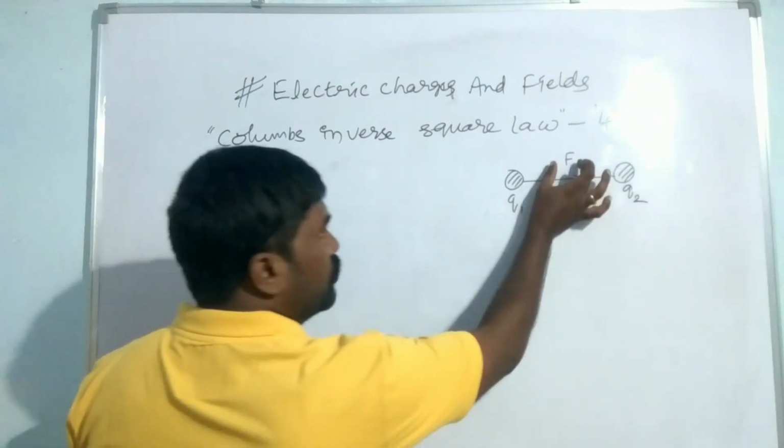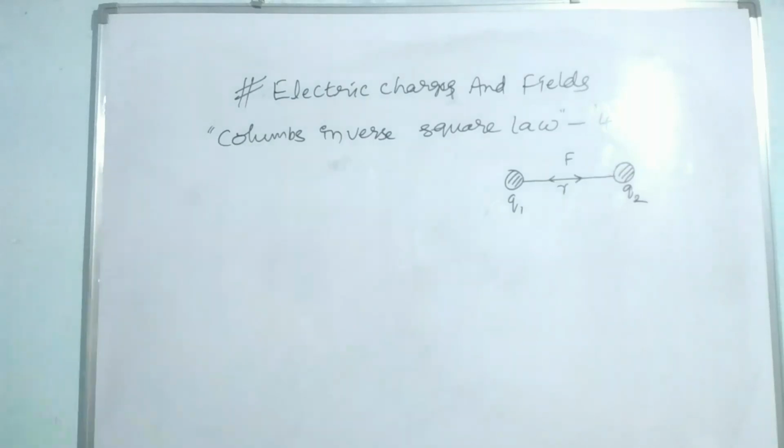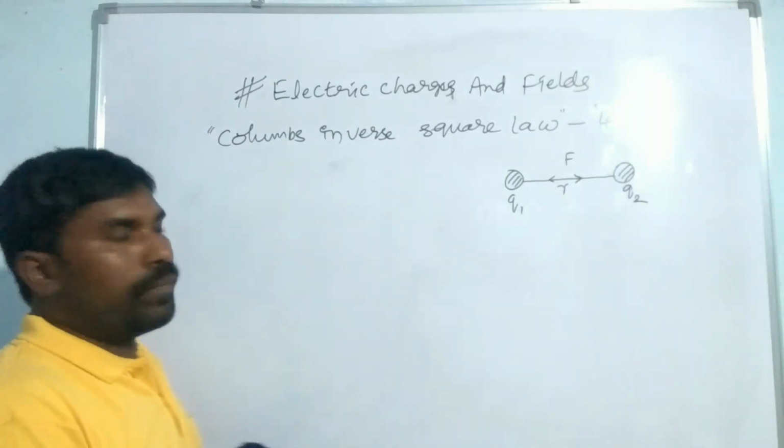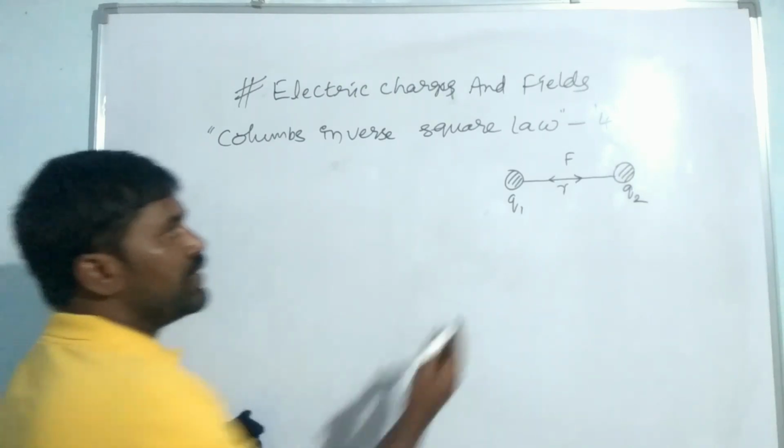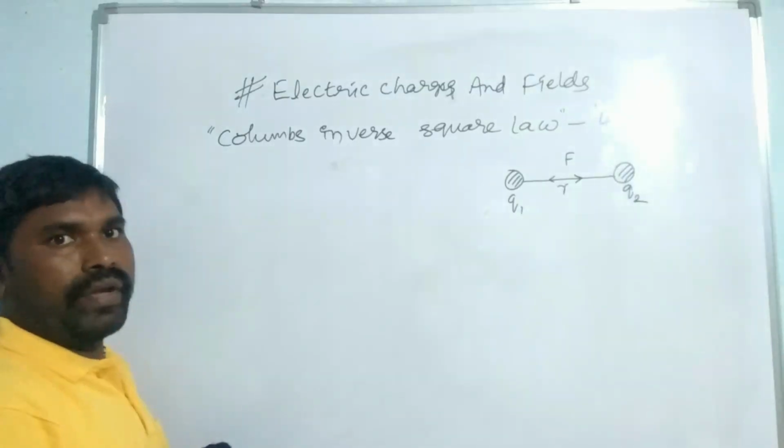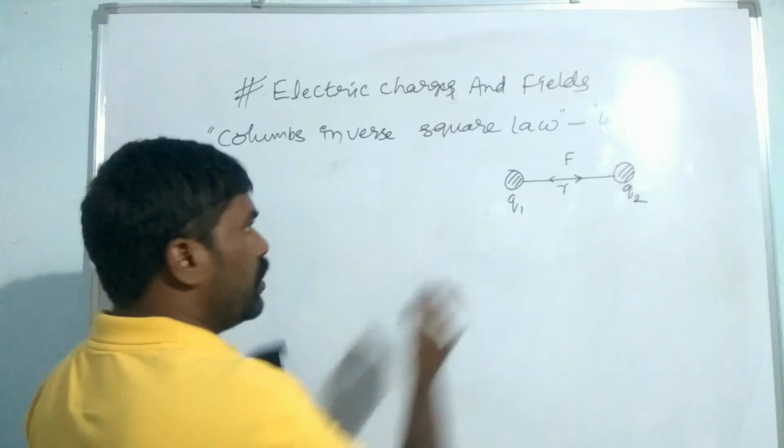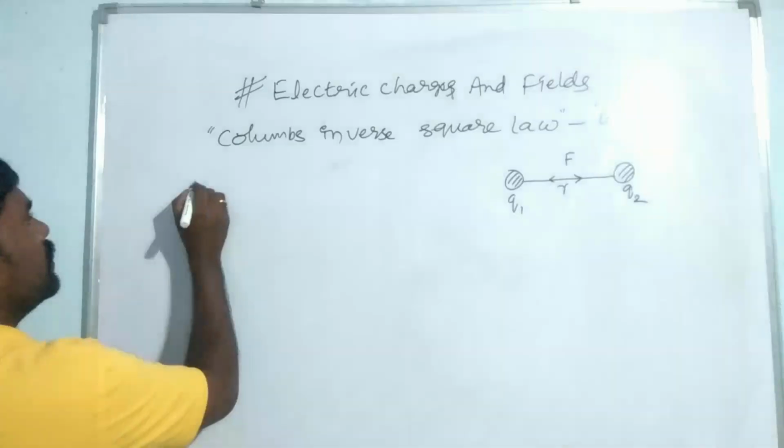And this force of attraction or repulsion is inversely proportional to the square of the distance between them. So let us write this here.